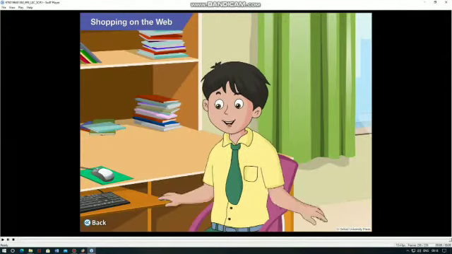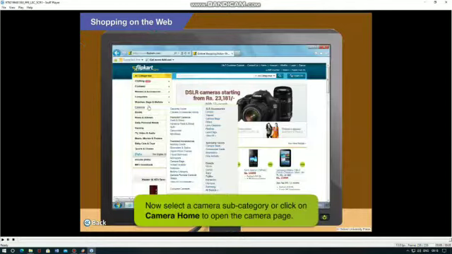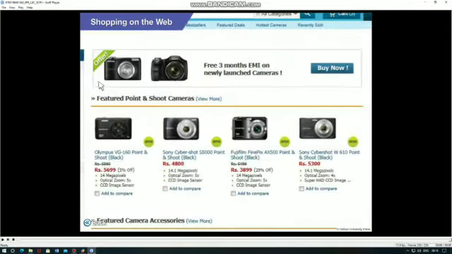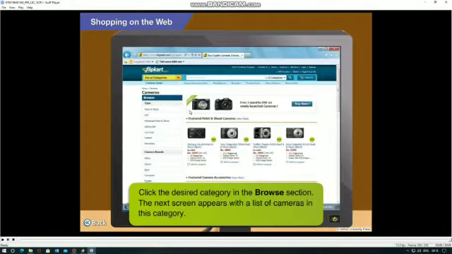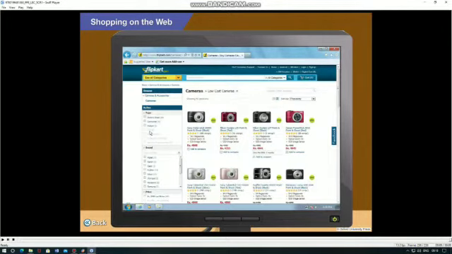Wow, that's awesome. But Toggle, how can I select the one I want? You can now select a camera subcategory or click on Camera Home to open the camera page. Oh, great! These pages are exclusively for cameras. Yes, Goggle. Now click the desired category in the Browse section. I think I will choose the low-cost option so that the camera is within my budget. Let's see what we have here on this page.